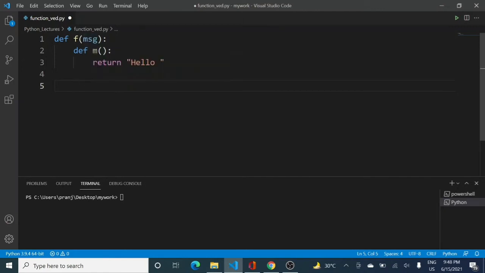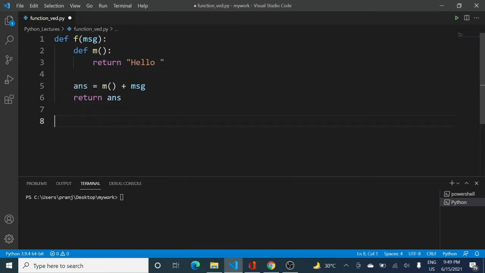What I'm going to do over here, I will be making a calculation. I will be making a string of my own. So m is going to return hello, right? So here I will be calling m. Remember, I am calling a function within a function, right? This m is a function which is written inside f, and I'm calling f also, I'm calling m also inside f, right? Now after this I will be using over here message, right? And the next step, that is I will be returning answer, right?